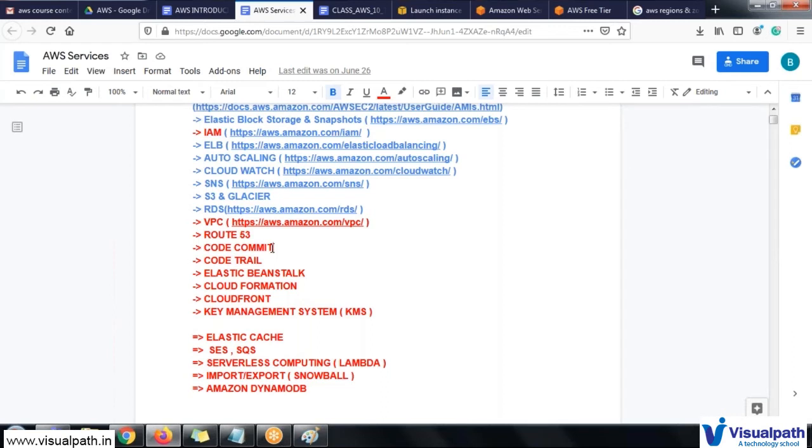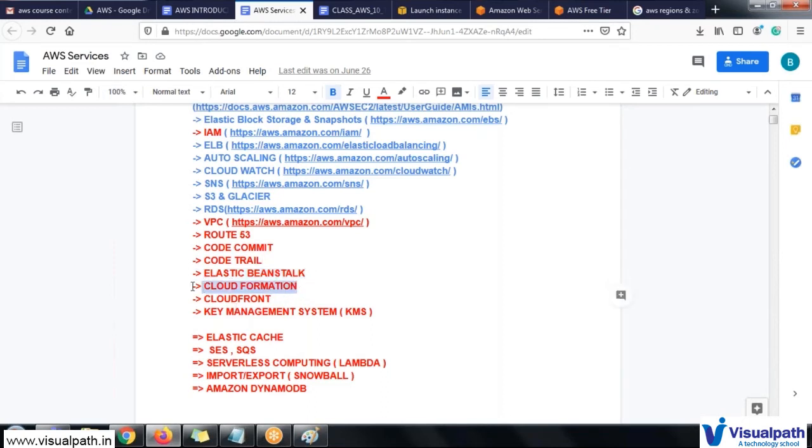with the help of AWS services. So I'm going to cover Git commit, and I'm going to cover Git trail, and also I'm going to cover the Git pipeline, which is just like the CI/CD pipeline people generally use in the market. So we can achieve the CI/CD pipeline with only AWS services also. I'm going to cover it with the help of Elastic Beanstalk.